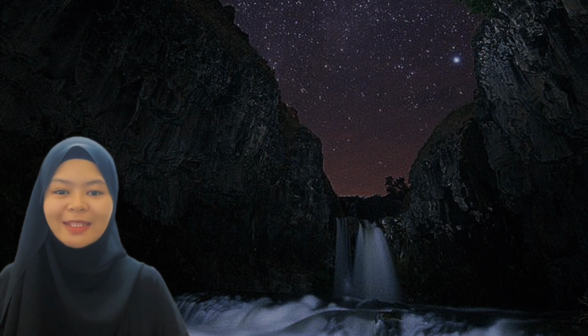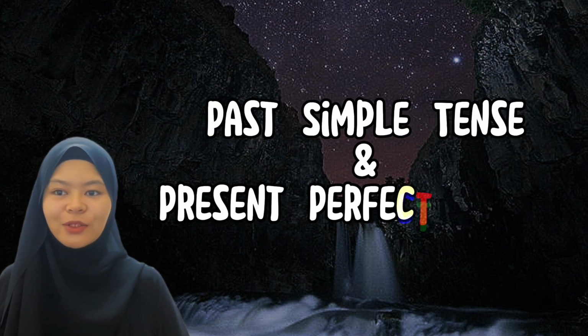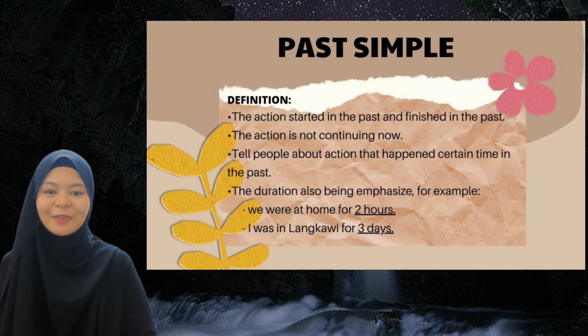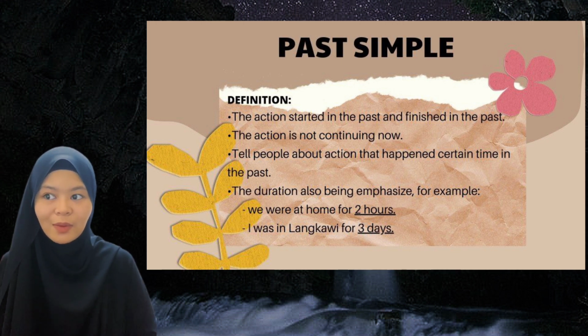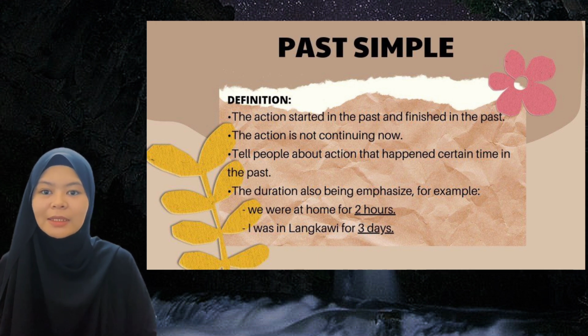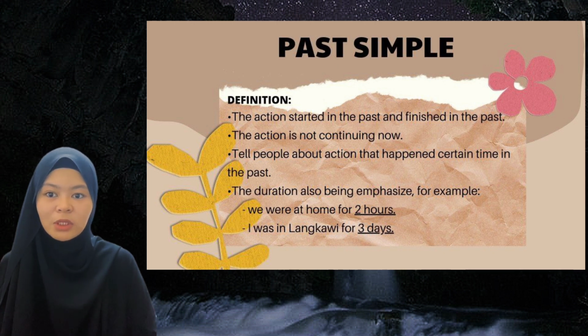So for our presentation, we would like to present about past simple tense and also present perfect tense. Let's begin with the past simple tense. The definition of the past simple tense is an action that started in the past and finished in the past. The action is not continuing now, and it also tells people about an action that happened at a certain time in the past. It also emphasizes the duration.